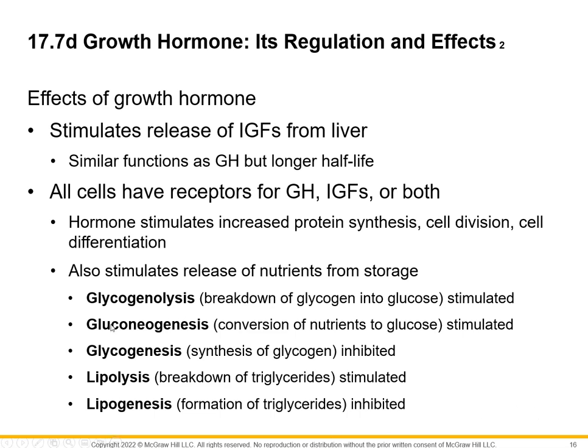Gluconeogenesis is also going to be stimulated. This is essentially this kind of interconversion of one nutrient into glucose. So in other words, making glucose from a non-carbohydrate source, right? So again, increasing glucose levels. Glycogenesis we would inhibit, right? Why would we inhibit glycogenesis? Well, we'd inhibit glycogenesis because what we want is glycogenolysis, right? So with glycogenesis, genesis means like the production of, or the beginning of. So in this case, we are making glycogen, which means we're decreasing blood sugar levels, right? Well, if we're trying to increase or release nutrients, that's the exact opposite of what we want to do, right?